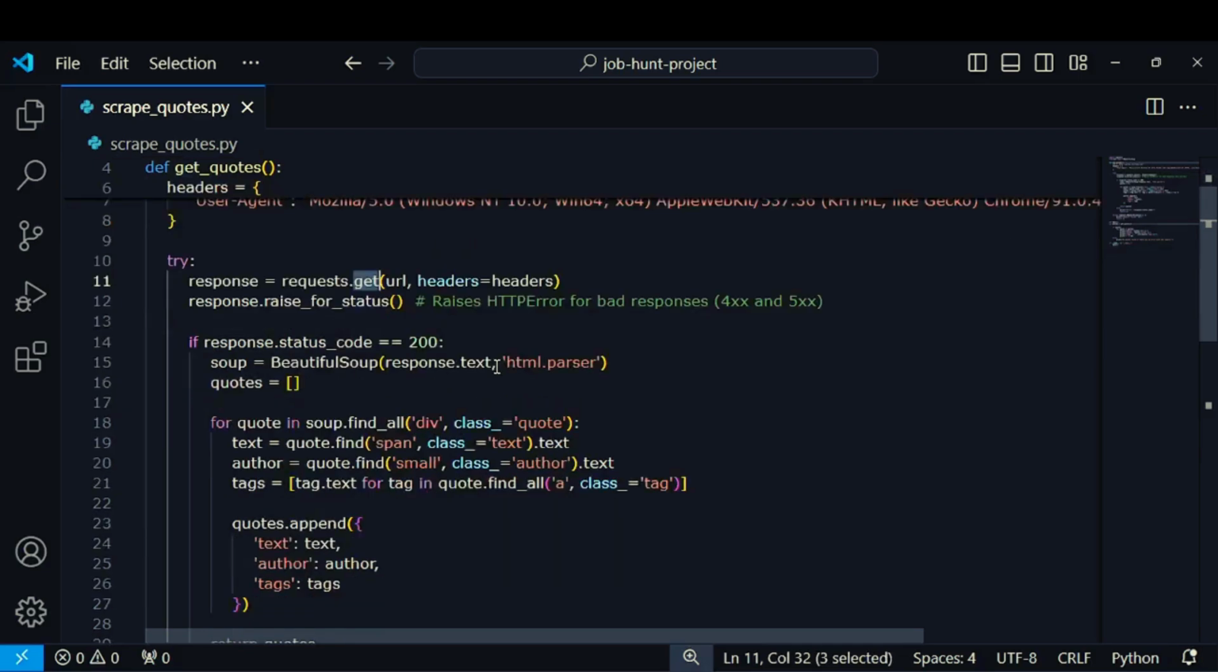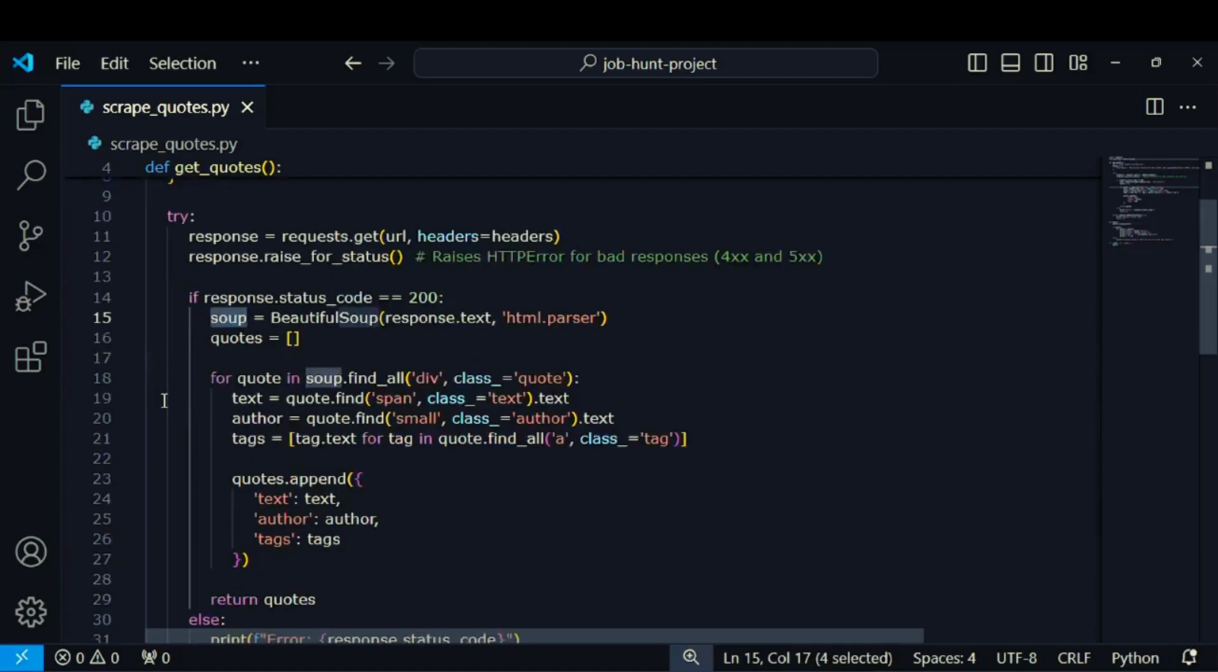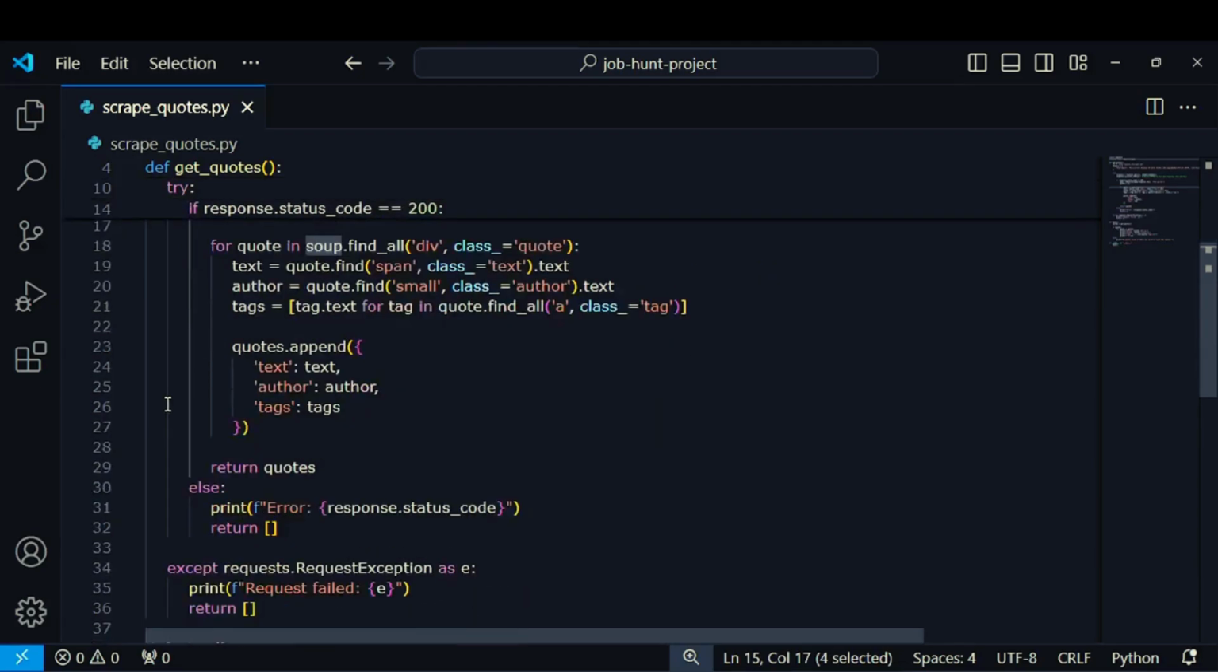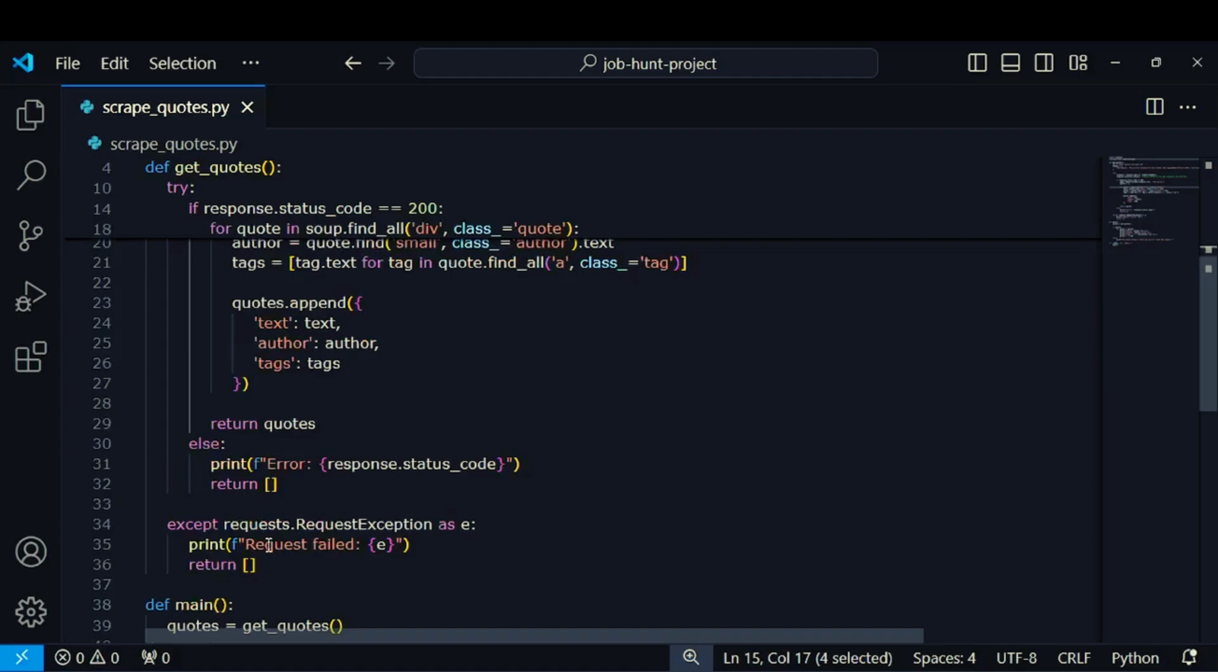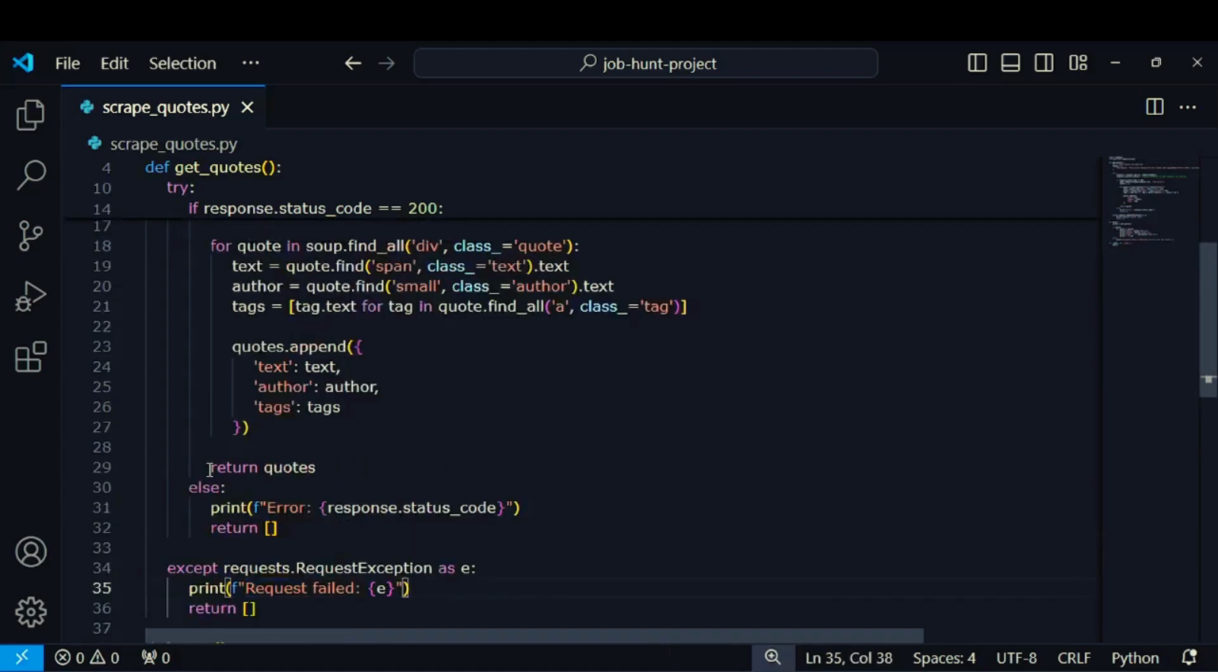We then make an HTTP GET request to fetch the HTML content of the page. If the request is successful, we pass the HTML content to BeautifulSoup to create a soup object, which makes it easier to search through the HTML. If the request fails, an exception will be raised, so we know something went wrong.